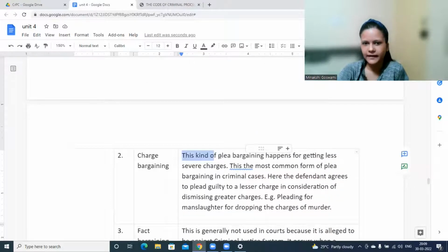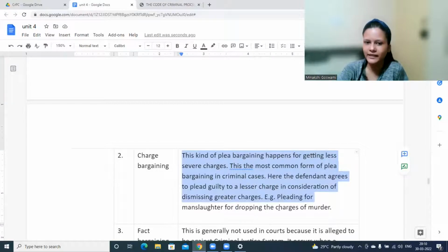Charge bargaining. In this kind, plea bargaining happens for getting less severe charges. This is the most common form of plea bargaining in criminal cases. Here, the defendant agrees to plead guilty to a lesser charge in exchange for dismissing greater charges.